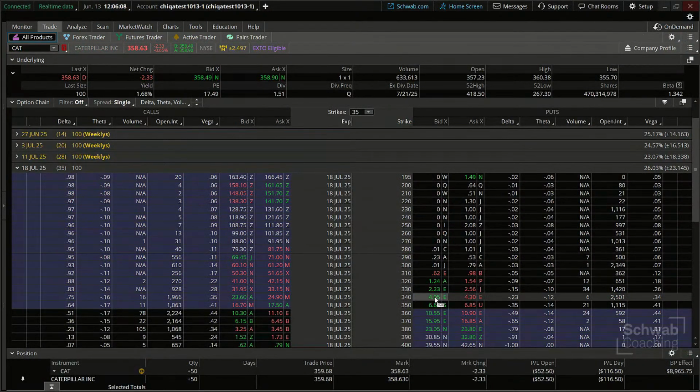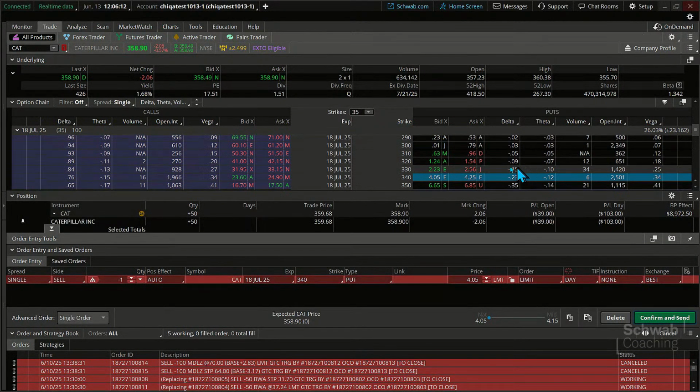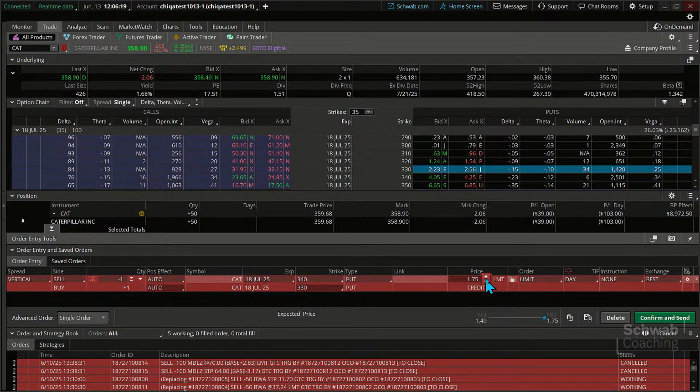I'm just going to click on it right here, and then I'm going to hold the control button down and set up the 330 on the buy. On the ask right there, we're getting about $1.75 credit, which is not a ton. It doesn't have a high implied volatility here, but somebody maybe just selling the put, that's a function too. I just thought I would do a spread here to show you.